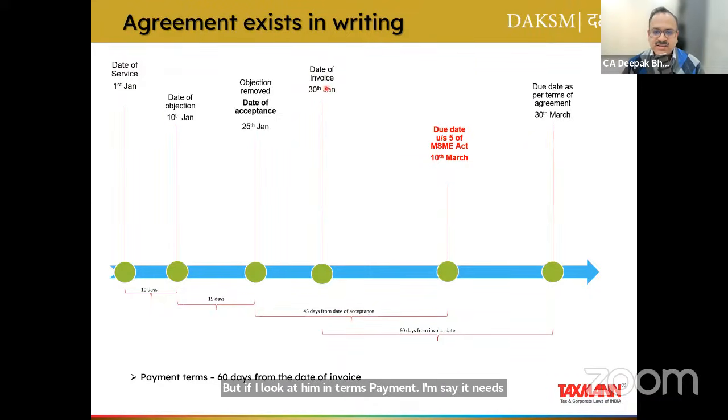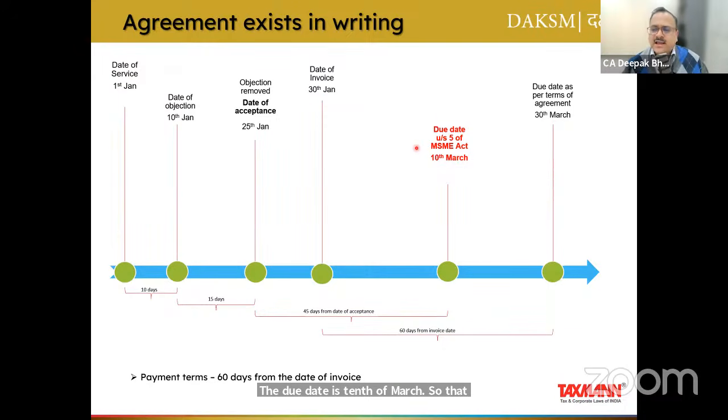So since it was raised on 30th of Jan, 60 days shall lapse on 30th of March. So as per payment term, even though the due date is 30th of March, since as per MSME Act, the due date is 10th of March, that is the relevant date.